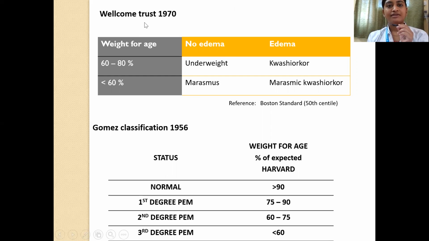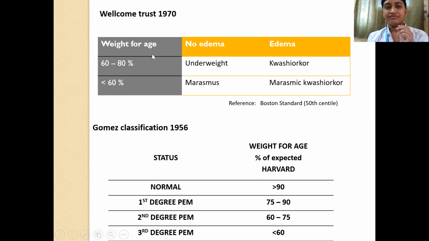Now let's move on to the Wellcome Trust classification. Here we consider what is the weight for age expressed as percentage of the expected weight for that age, and also whether there is presence or absence of edema. So suppose there's a child whose weight is 60 to 80% of the standard, but the child does not have any edema, then it is underweight.